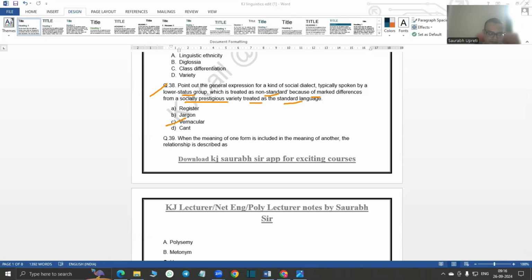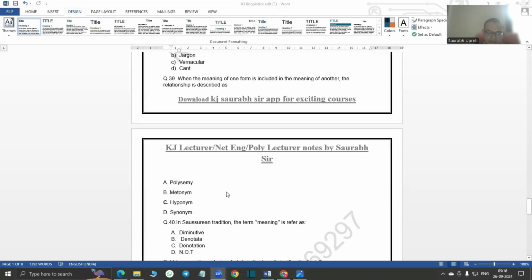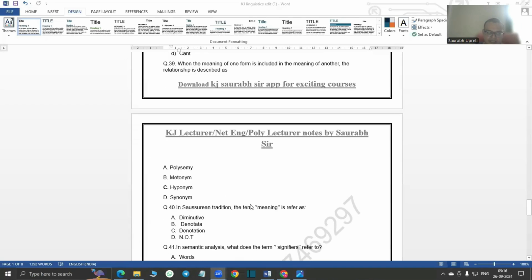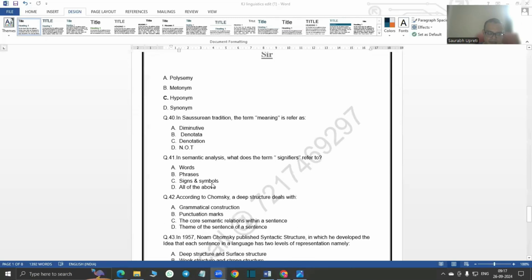Moving on to the next question, question number 39. When the meaning of one form is included in the meaning of another, this relationship is described as hyponym. It's a very important question, right? Hyponym. Do search all these phrases and find out their examples and write in your notebook.